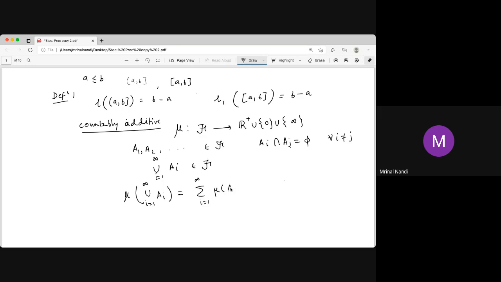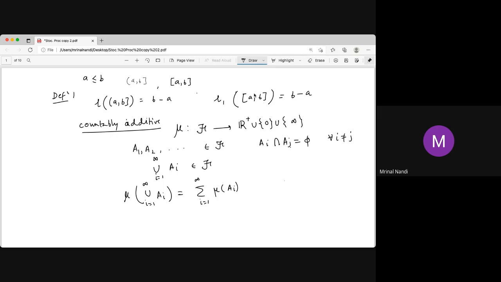Remember this: each term on the right hand side is non-negative, so that summation is defined. Either it diverges to infinity, that is, it equals infinity, or it converges. It can't oscillate, because all terms are non-negative, and a sequence of non-negative terms cannot oscillate. So that's why the right hand side is defined. So countably additive means this.